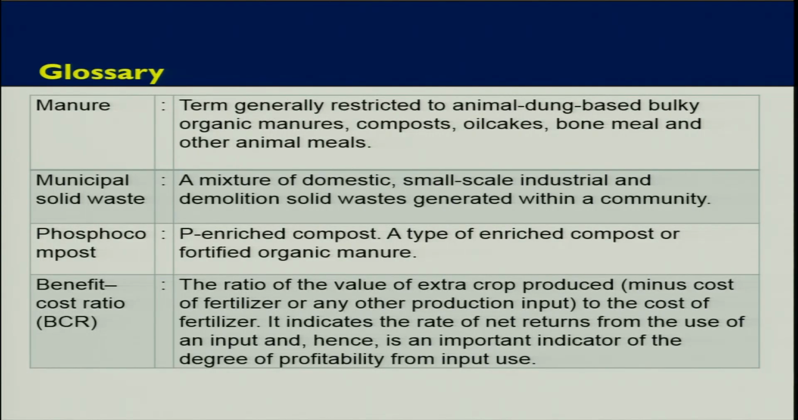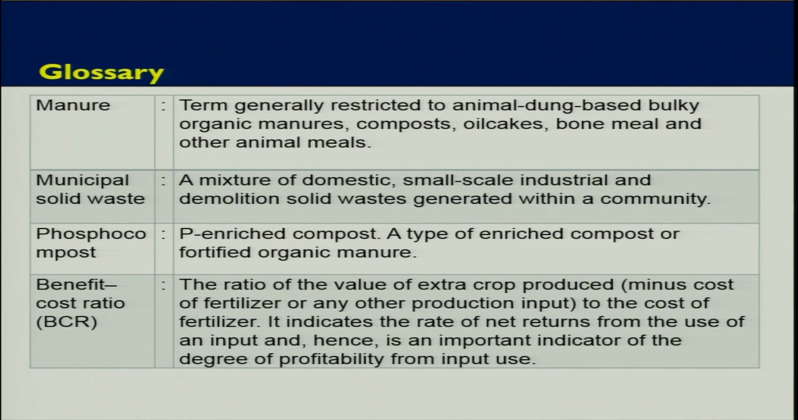So some terms: manure, a term generally restricted to animal dung based bulky organic manures, compost, oil cakes, bone meal and other animal meals. Municipal solid waste, a mixture of domestic, small scale industrial and demolition solid waste generated within a community. Phosphocompost, phosphorus enriched compost, a type of enriched compost or fortified organic manure.